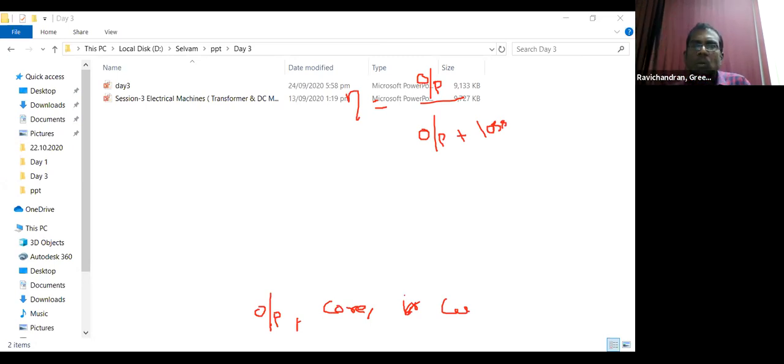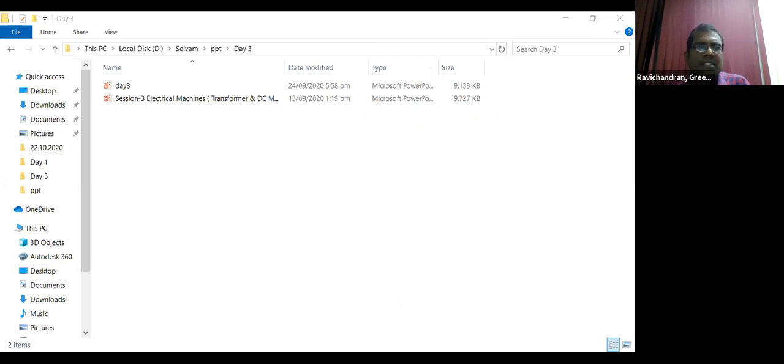Now, this is the efficiency. We need to find the core losses and copper losses. We have two losses, one is core, another is copper.